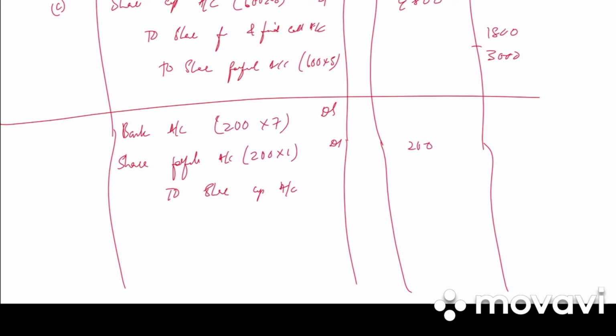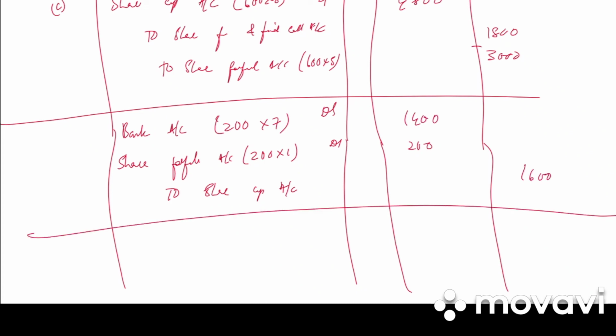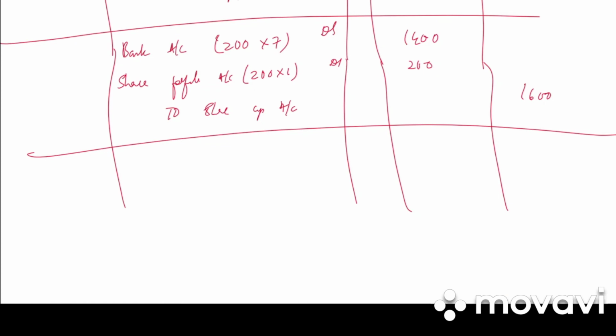Bank account is 200 into 7, 1,400. 1,600 will be the share capital. Write the narration: reissue of 200 shares at rupees 7 per share. Loss of rupees 1 debited to forfeiture account.